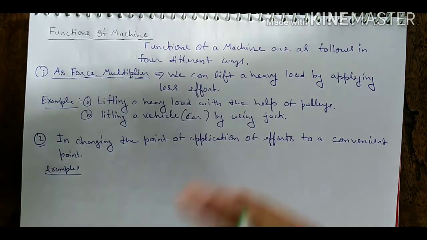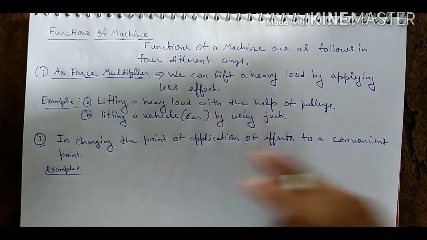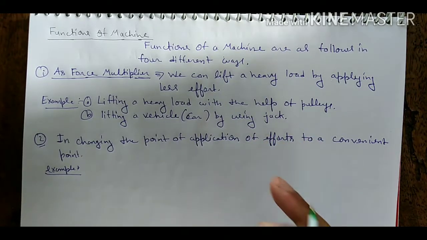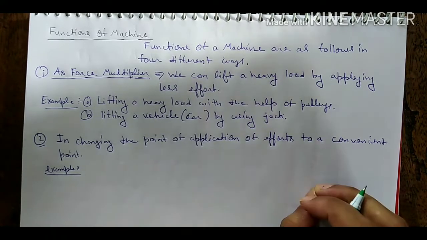Example: effort is applied on a pedal to rotate the rear wheel of a cycle with the chain which passes over a toothed wheel.